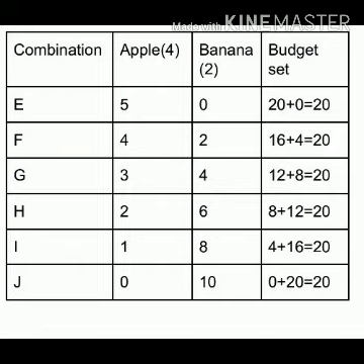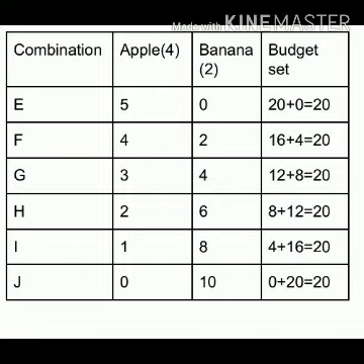Now, taking the F combination, you want to consume banana too. So now he is going to consume 4 apples. So 4 fours are 16. So again 4 rupees remain. So with the 4 rupees he can consume 2 bananas. So now 16 plus 4 is equal to 20.